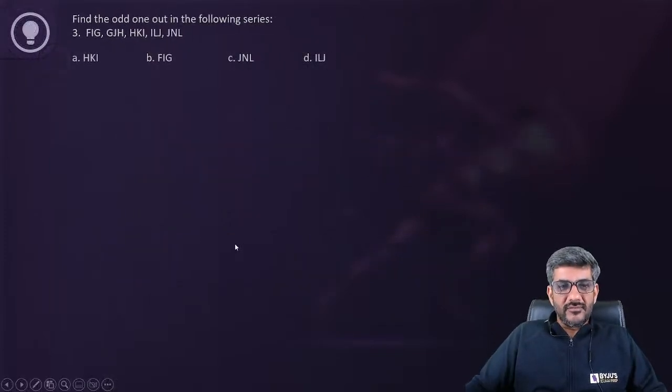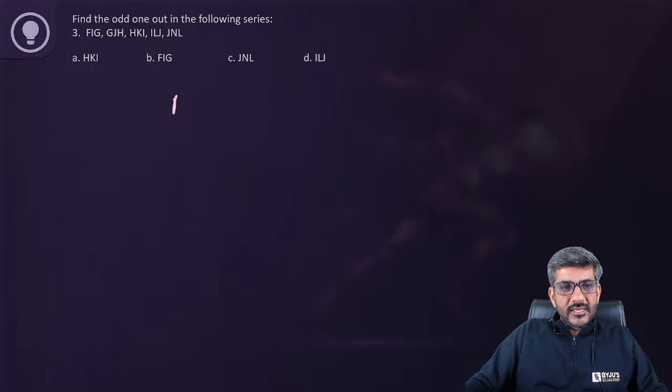Let's start doing this quickly too. What does it say? The first letter is F, first letter is G, first letter is H, first letter is I, first letter is J. Rather, let me write it out completely here.